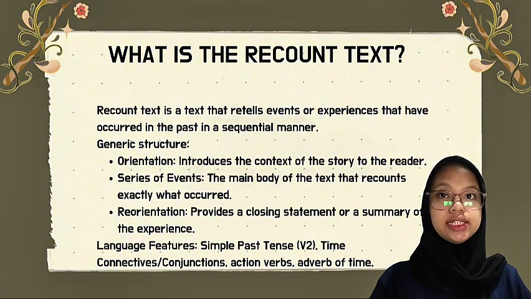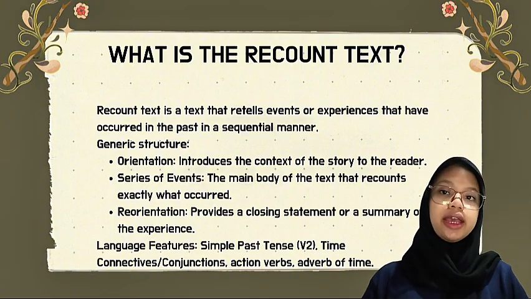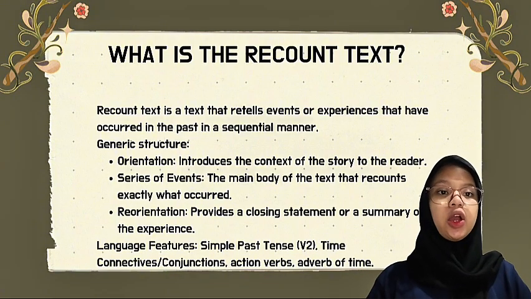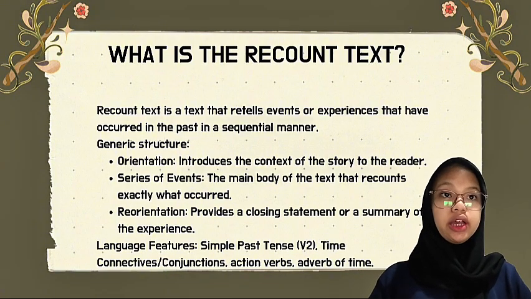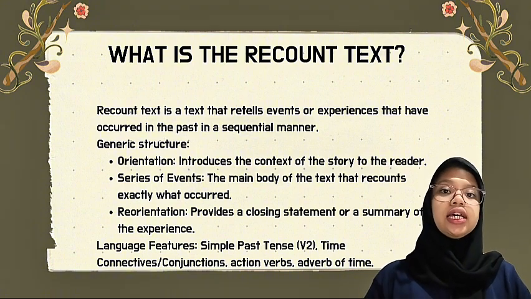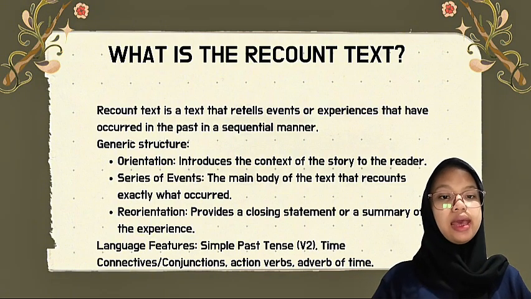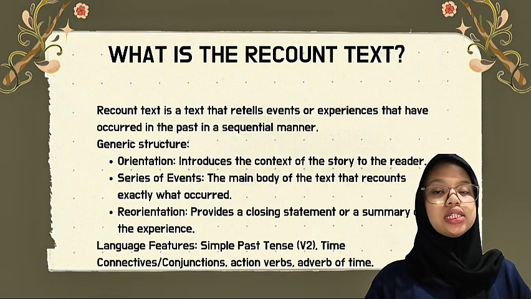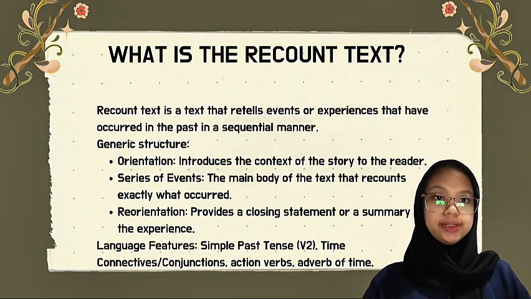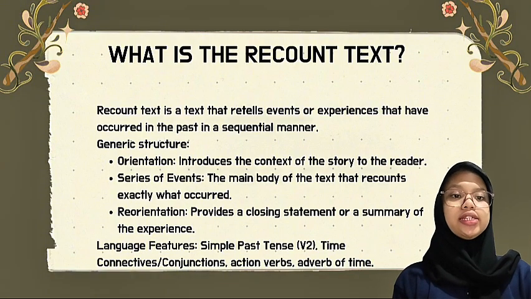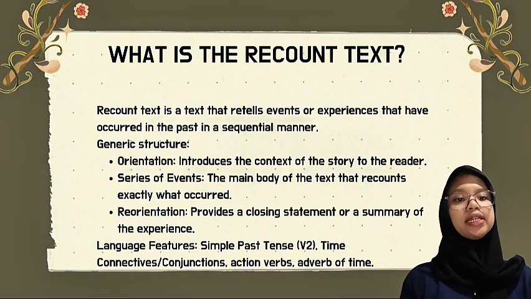Recount text has a generic structure. For the first, orientation, which introduces the context of the story to the reader. Next, series of events. A series of events is the main body of the text that recounts exactly what occurred. And last, reorientation. Reorientation provides closing statements.